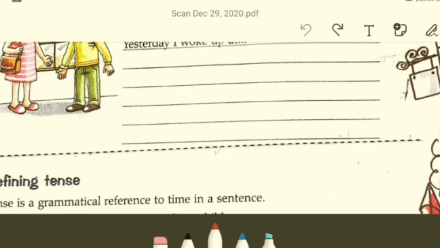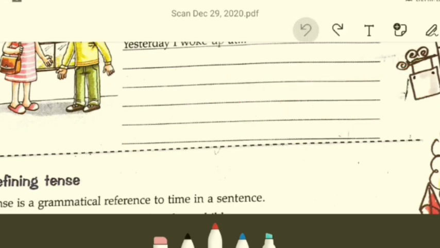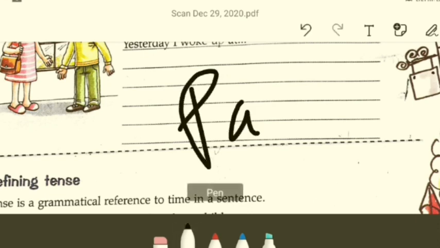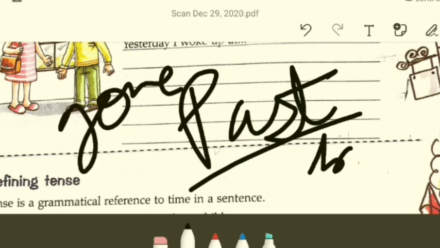Whatever is going on now, or things that are occurring or happening at this point of time, are referred to as present. Clear? Then the other time frame that we are going to discuss in the lesson called tense is past. So what is past? Whatever has gone by or happened already.